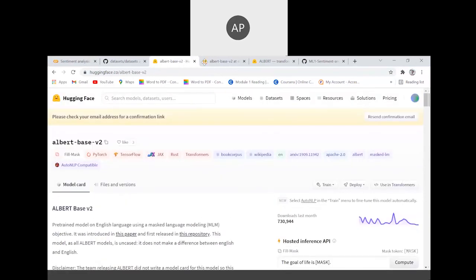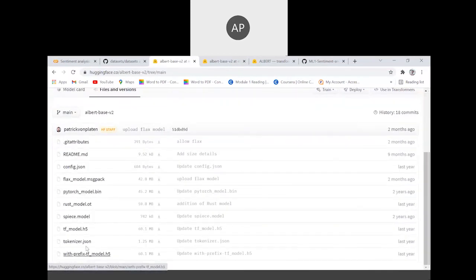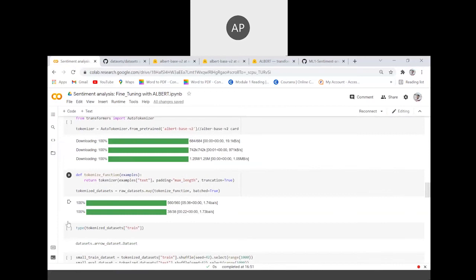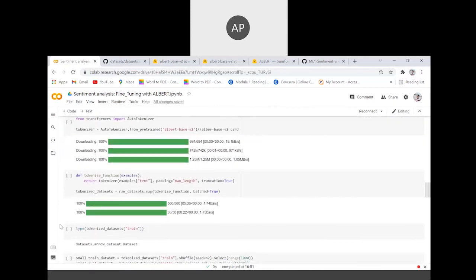When we go to files and versions, we can observe that we have a tokenizer.json file, and it basically imports this tokenizer into the Colab notebook. Now, since we have to tokenize our whole dataset, all the examples, we define a function here. When we pass an example, the function takes the example